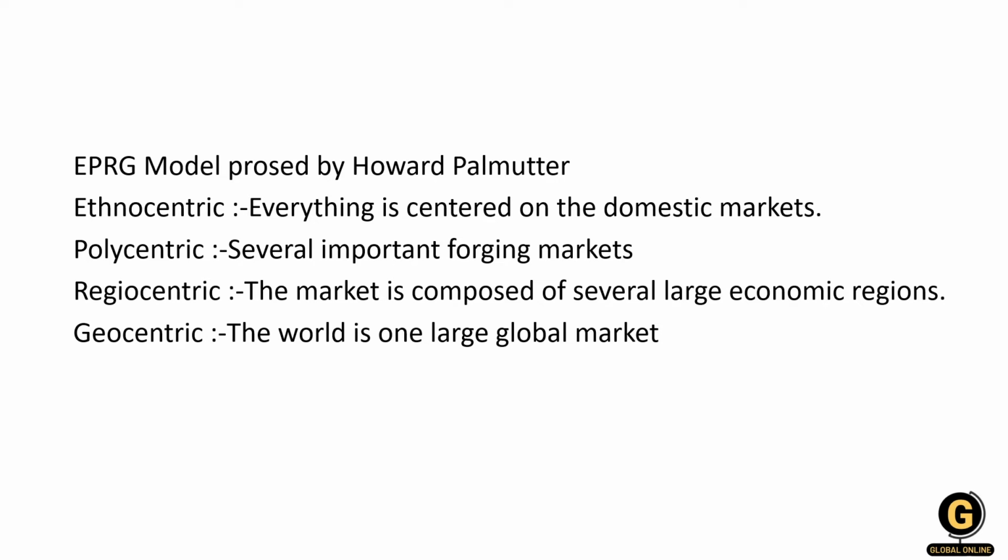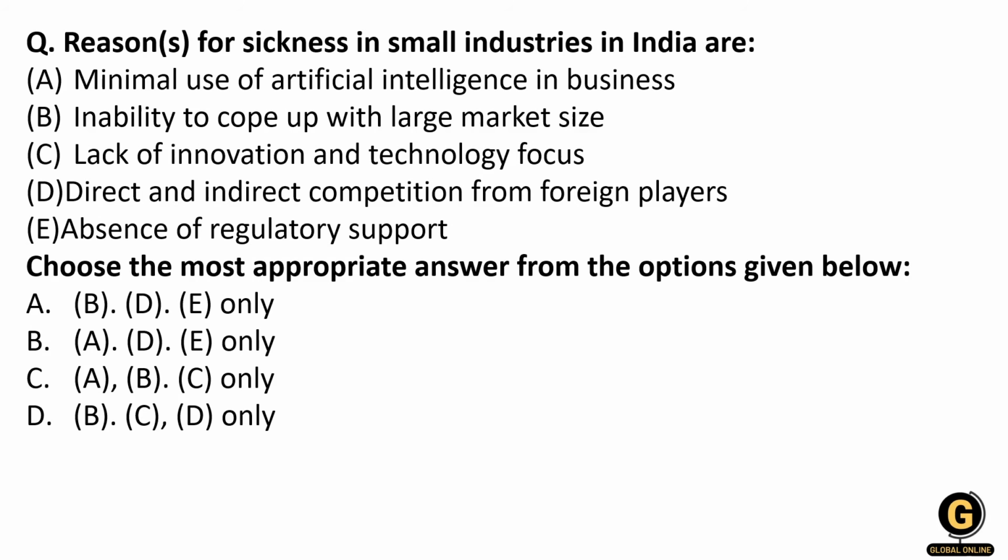Then regiocentric, the market is composed of several large economic regions. It is talking about the composition of various regions. And geocentric is what? The world is one entire large global market. So this is the EPRG framework proposed by Perlmutter. Howard Perlmutter, keep the name in mind, and these 4 stages are very important. Let's move to the next question.